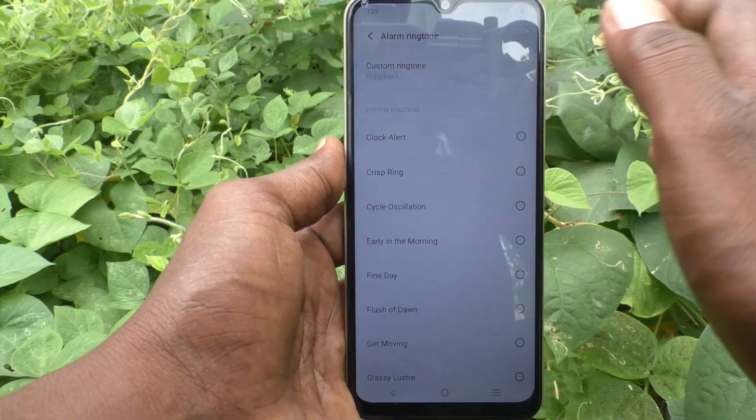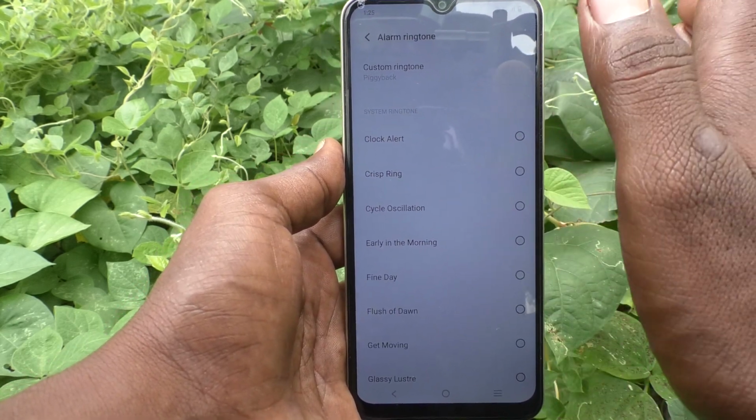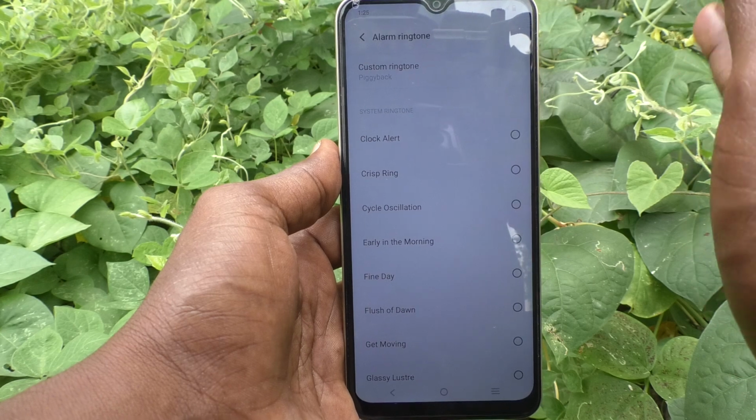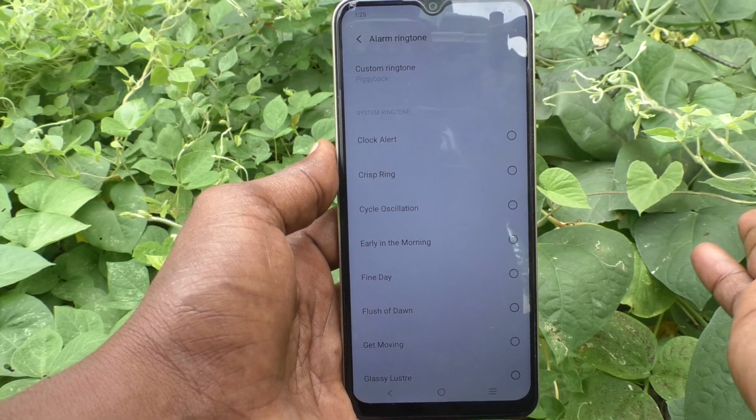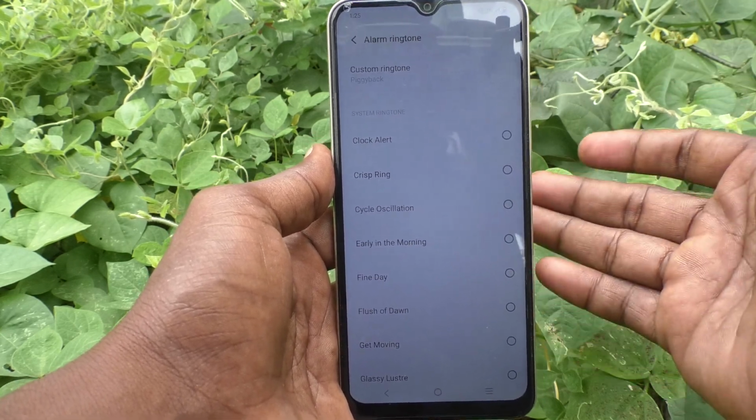So in this way you can easily control the alarm tone. You can set any alarm tone. You can change from the current tone to any other tone in your phone Vivo Y16.